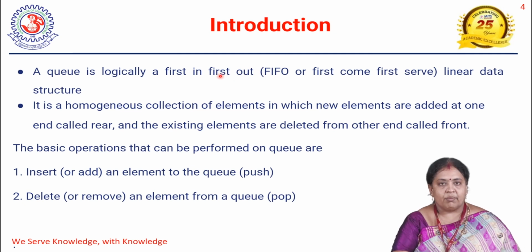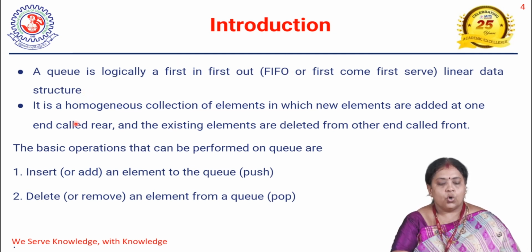I think you remember that a stack is last in, first out: the element inserted last is removed first. That is the nature of a stack, called LIFO, whereas a queue is FIFO, first in, first out.